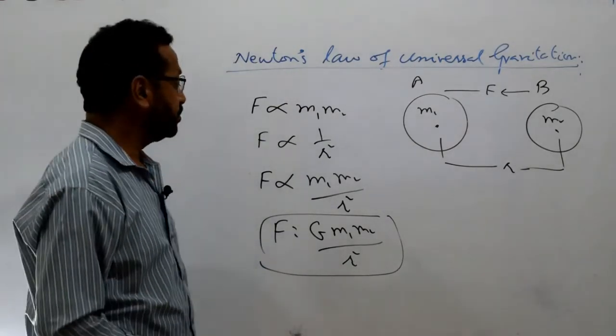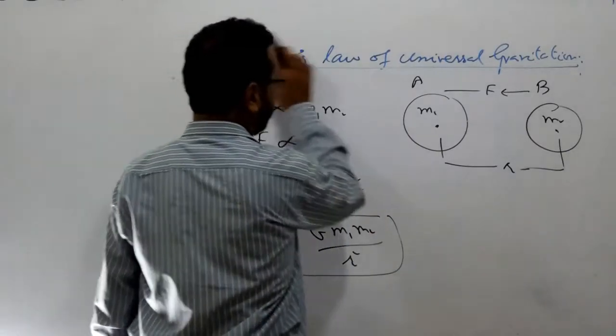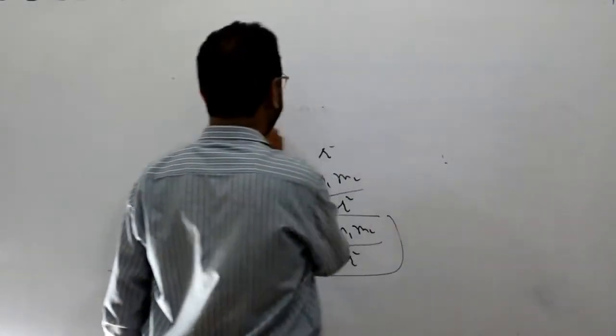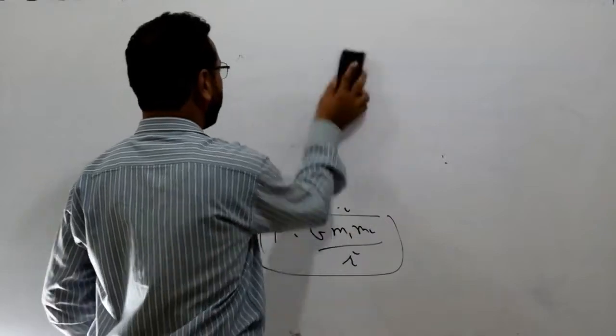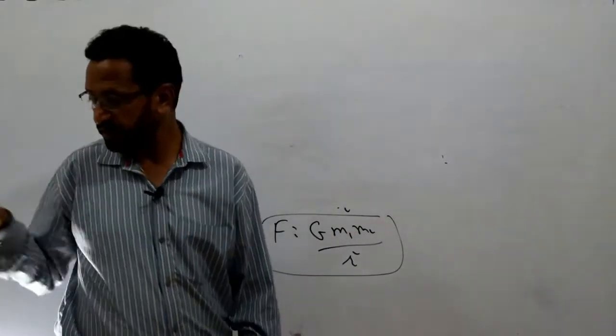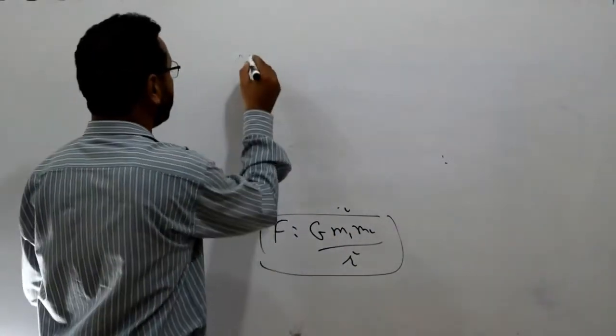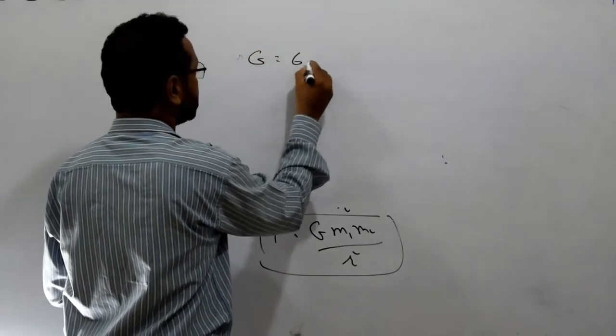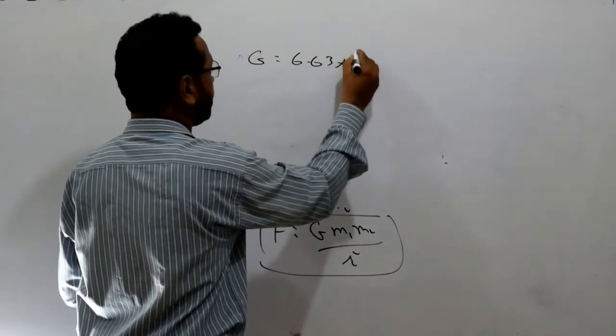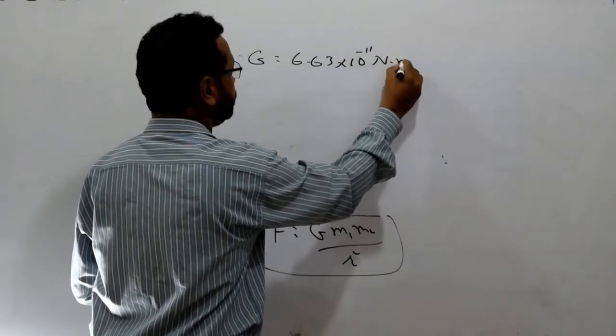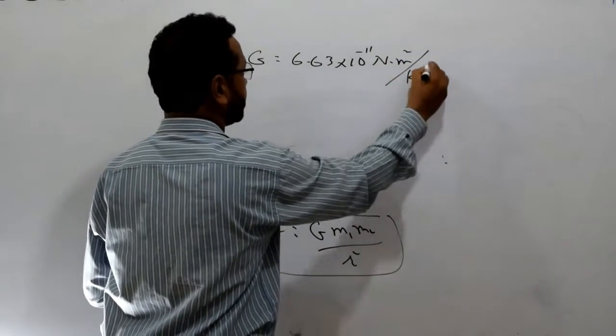G is a universal gravitational constant. Its value in the SI system is 6.63 into 10 power minus 11 Newton meter square per kg square.